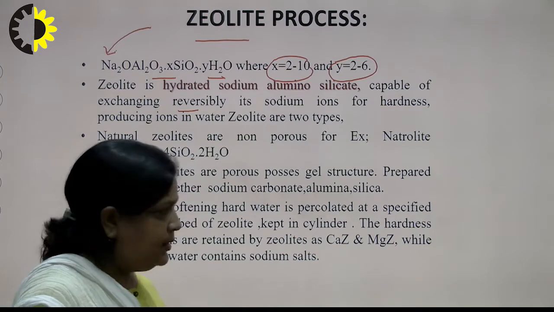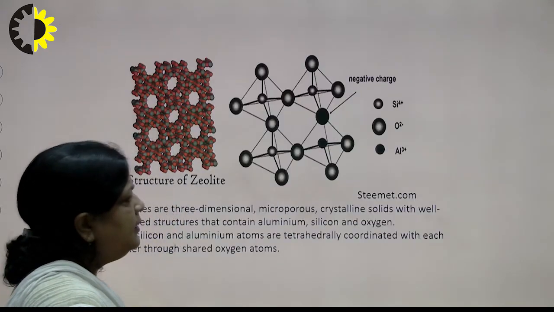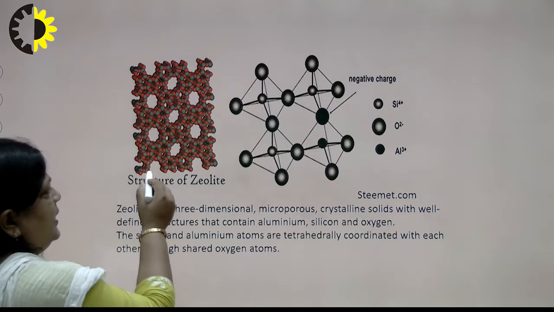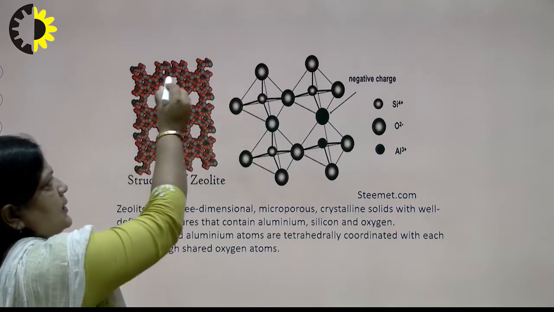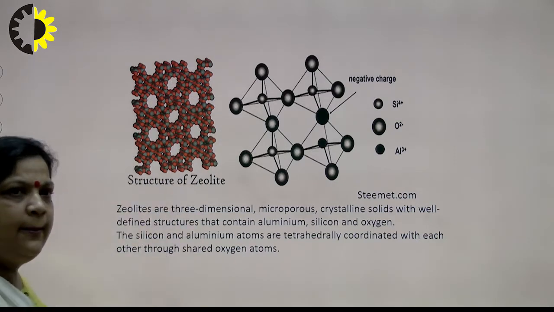Why? Basically this capacity. For this, let us see the zeolites.